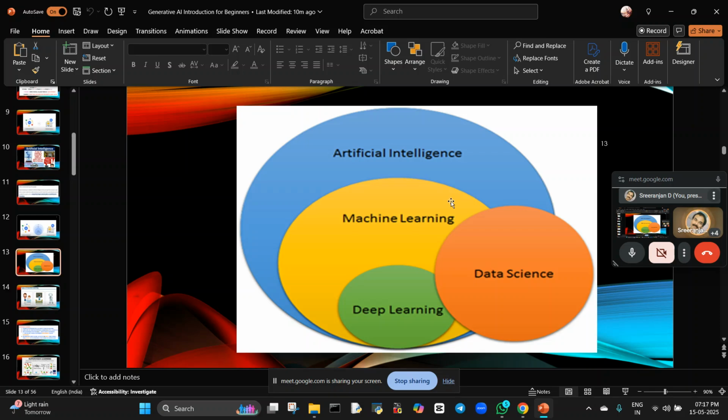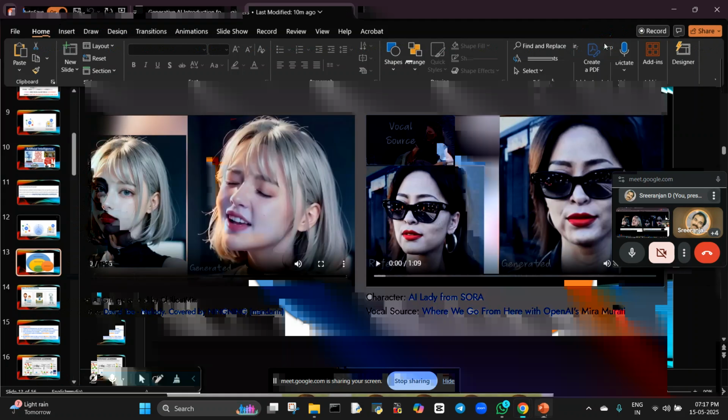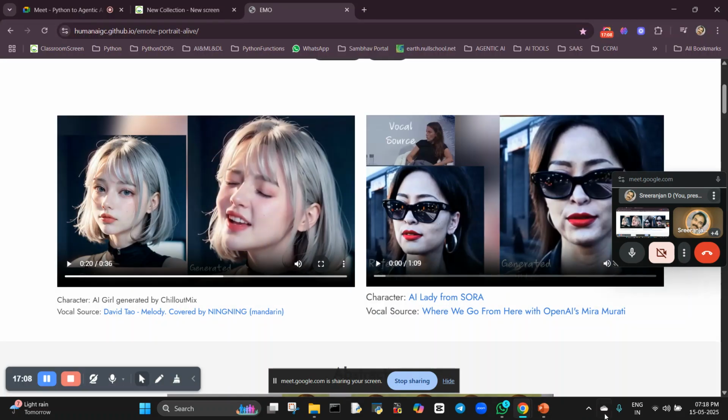So that is the data science. Okay, understood? I hope you understood this. Next I'm going to show you generative AI. What does generative AI mean?